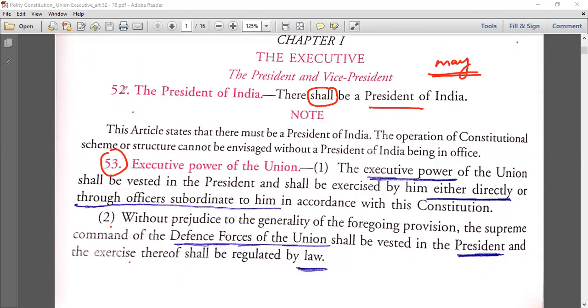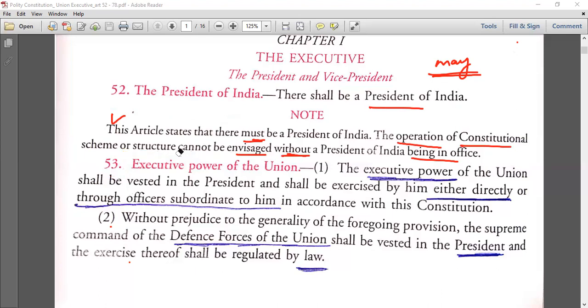This Article 52 states that there must be a president of India, because the operation of the constitutional scheme or structure cannot be envisaged without a president of India being in office. We have a constitution, right? Our India is governed through a constitution. So the operation of that constitution cannot be done without a president being in office. That is the basic rule of our constitution, remember. To run the constitutional scheme, we need to have a president.